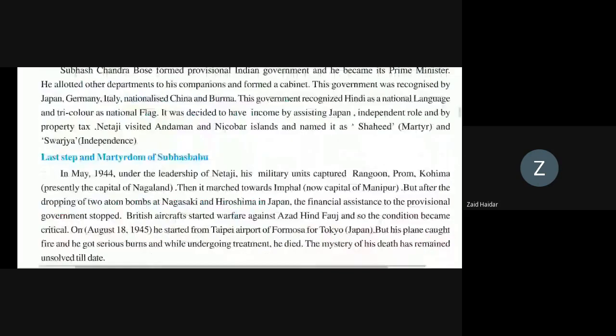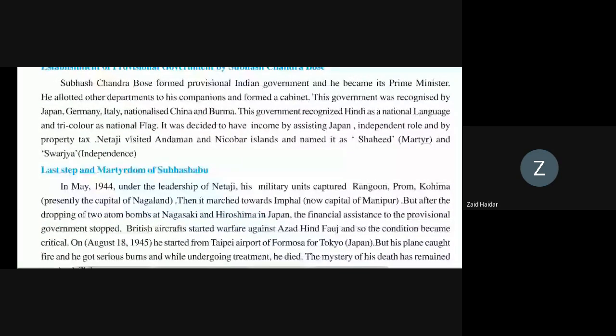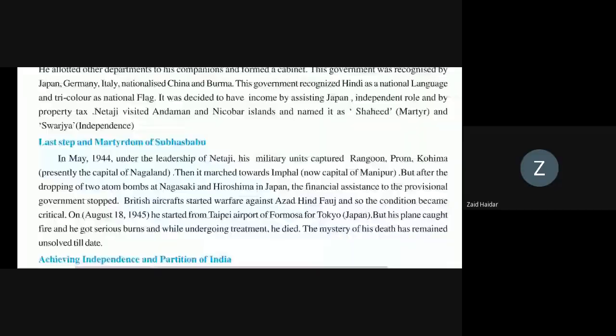First, Subhash Chandra Bose formed the provisional government. He became prime minister, with governments in Japan, Germany, Italy, and Burma. Hindi was considered the national language, and the national flag is the tricolor. When Netaji visited the Andaman and Nicobar Islands, they were named Shahid and Swarajya.